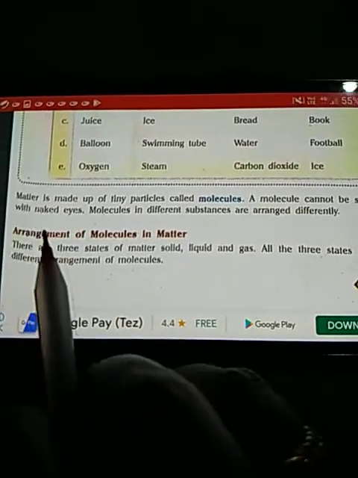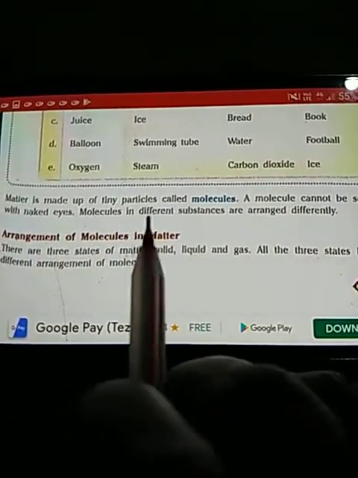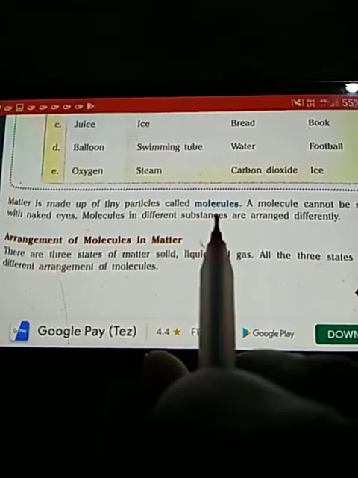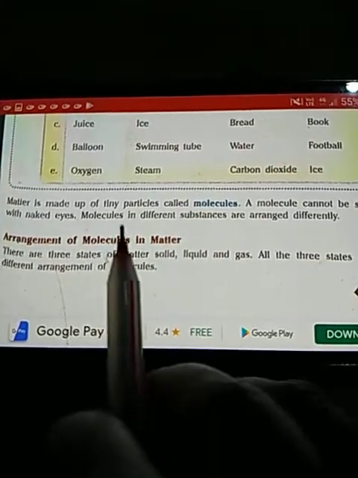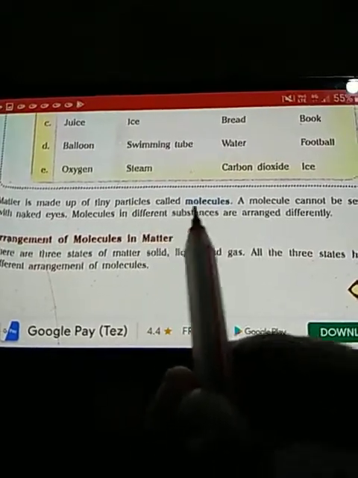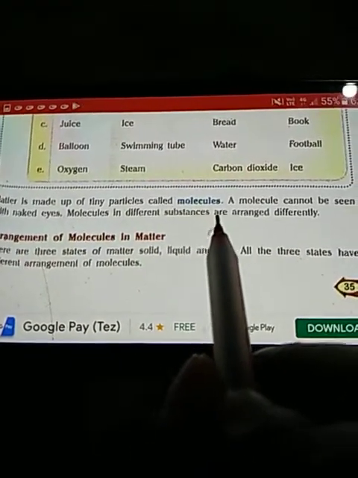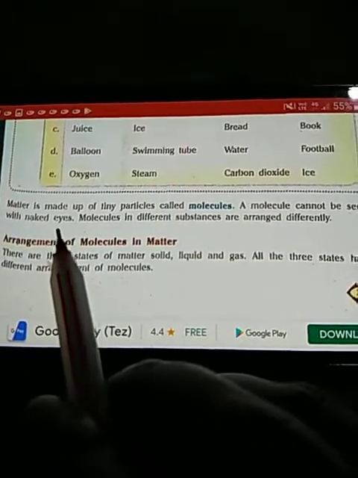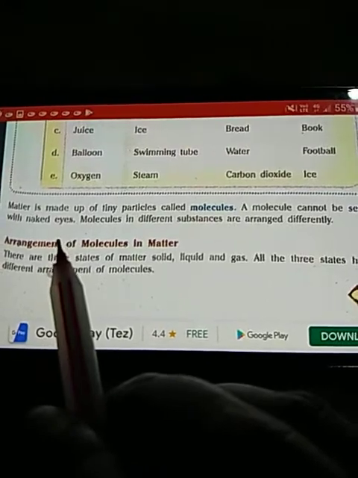Next is, matter is made up of tiny particles called molecules. Every matter is made up of tiny particles and these tiny particles are known as molecules. Molecules cannot be seen with naked eyes. They can be seen only through a microscope.